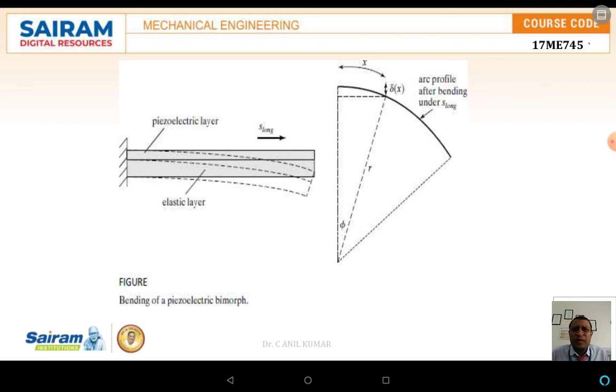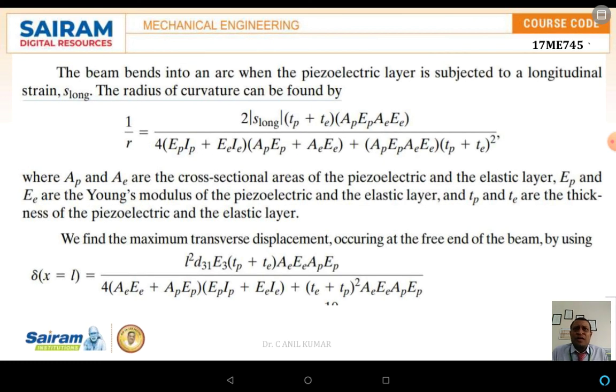The deformation which takes place is in the form of a curvature, where phi is the angle of the curvature and r is the radius of the curvature. By the basic equation M/I = sigma/y = E/r, by using that equation, the beam bends into an arc when the piezoelectric layer is subjected to a longitudinal strain S long, and the radius of curvature can be found out by using the equation.